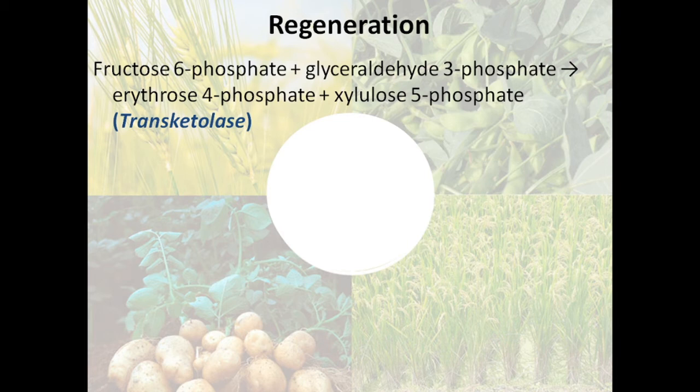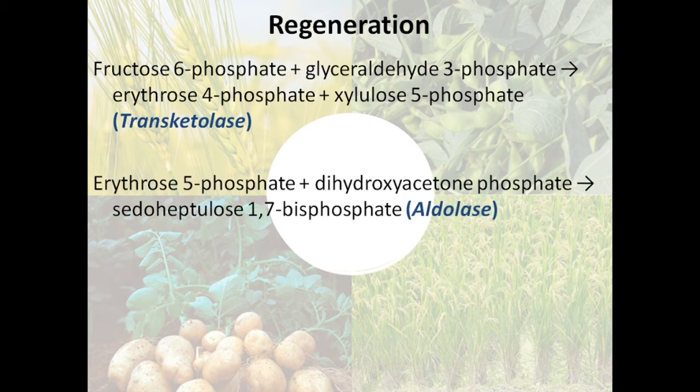This reaction is catalyzed by transketolase, and in the next step, erythrose 4-phosphate combines with dihydroxyacetone phosphate. Erythrose is a 4-carbon compound and dihydroxyacetone phosphate is a 3-carbon compound. 4 plus 3 will give you 7.